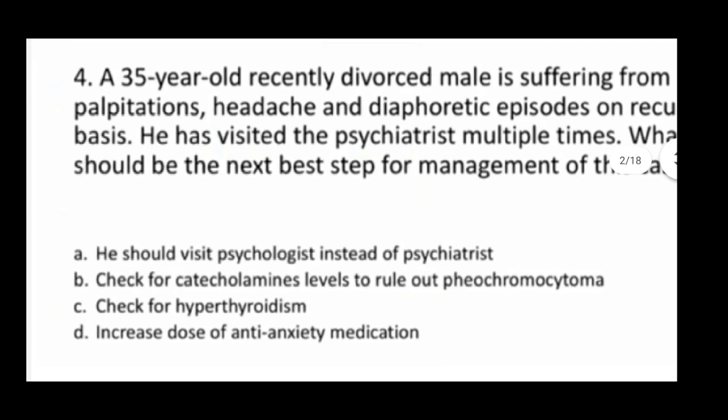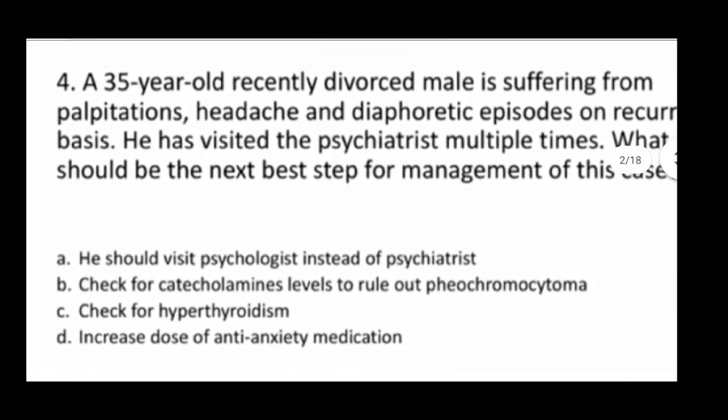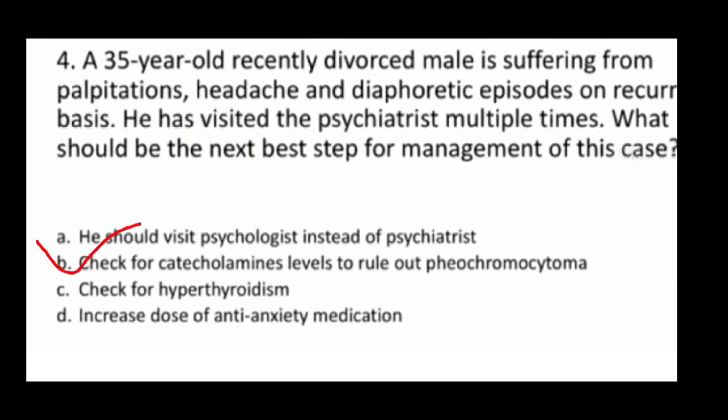Next one. A 35-year-old recently divorced male is suffering from palpitation, headache and diaphoretic episodes on a recurrent basis. He has visited the psychiatrist multiple times. What should be the next best step in management in this case? Option A, he should visit a psychologist instead of a psychiatrist. B, check for catecholamine level to rule out pheochromocytoma. C, check for hyperthyroidism. D, increase dose of anti-anxiety medication. So here the correct answer is B.